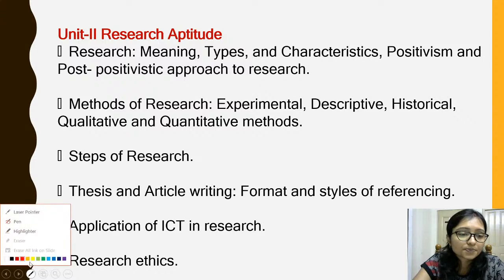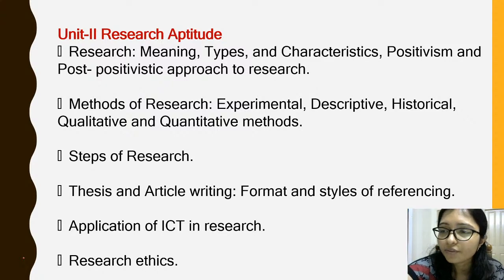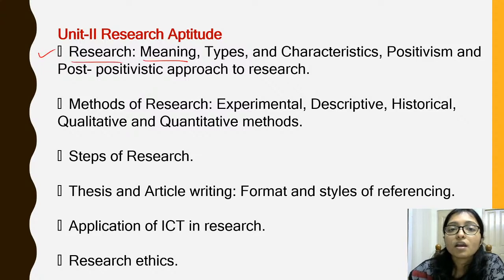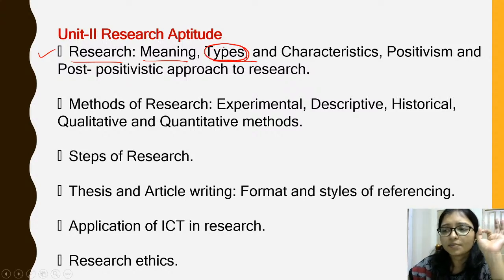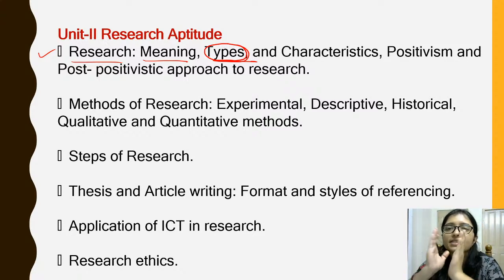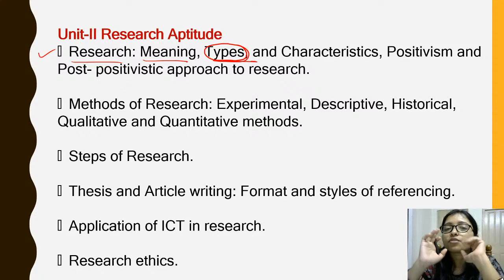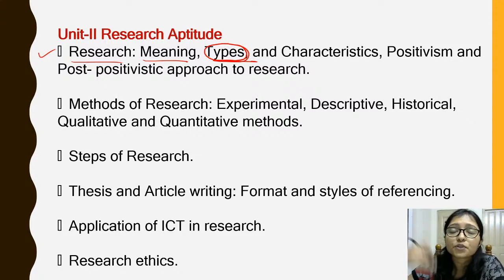This is the unit. This is the syllabus, from where the syllabus is coming and what is in the syllabus. That is, see the research aptitude: research meaning, types of research. This is very very important, because although research aptitude is a little bit tricky subject, there are some specific areas from where questions are repetitively coming. So if you can cover and understand those topics very easily, like the types of research, sampling, and different types of characteristics, steps of research, from the same areas the questions are coming every year.